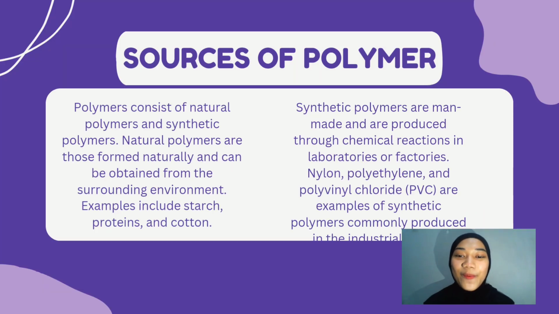Sources of polymer. Polymers consist of natural polymers and synthetic polymers. Natural polymers are those formed naturally and can be obtained from the surrounding environment. Examples include starch, protein, and cotton. Synthetic polymers are man-made and produced through chemical reactions in laboratories and factories. Nylon, polyethylene, and polyvinyl chloride (PVC) are examples of synthetic polymers commonly produced in the industrial sector.